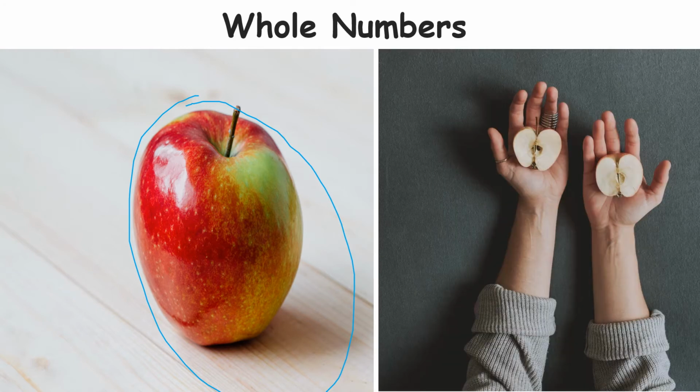Now if you cut it, it gets divided. So a whole number is a complete number. It is not in the form of a fraction or ratio. So any number starting from 0 to infinity is called a whole number. Now you will ask why 0 is not a natural number. We'll answer this question at the end of this video.